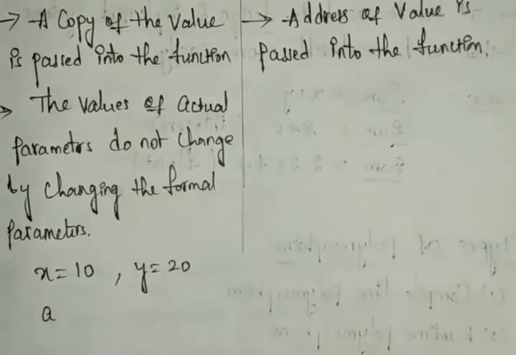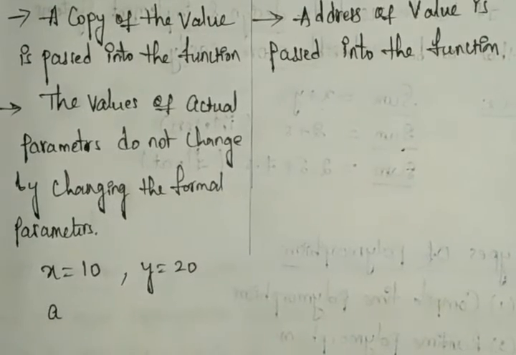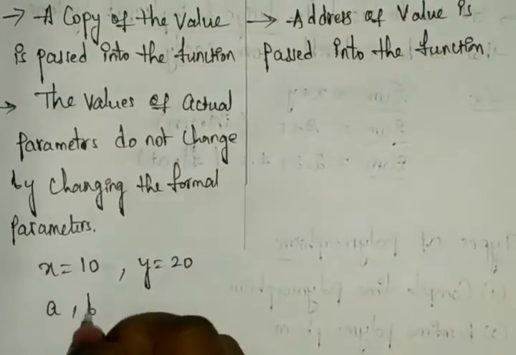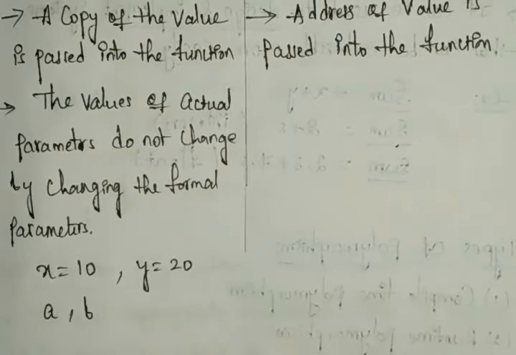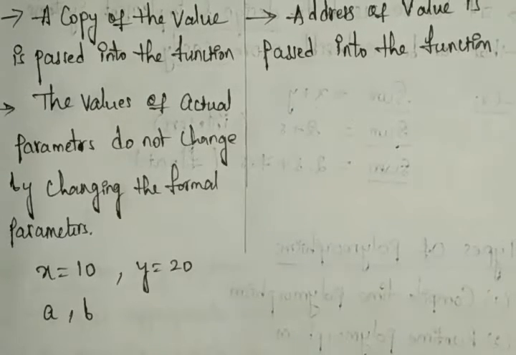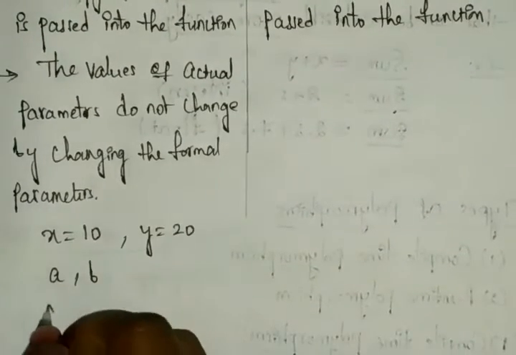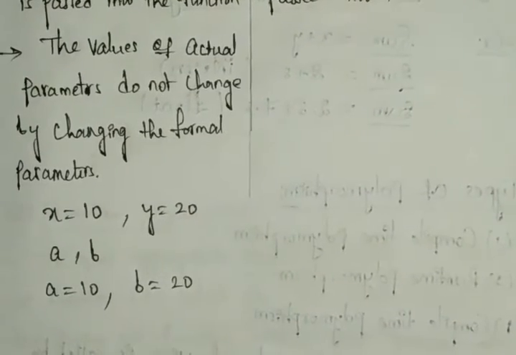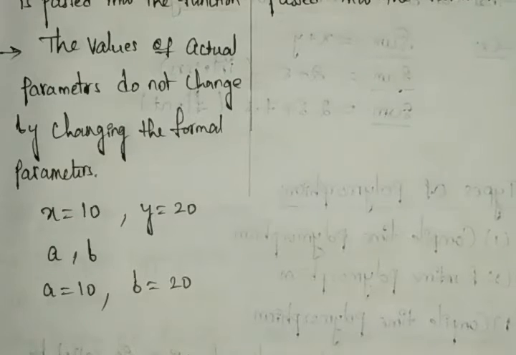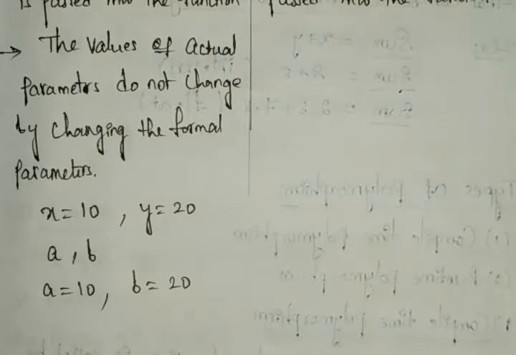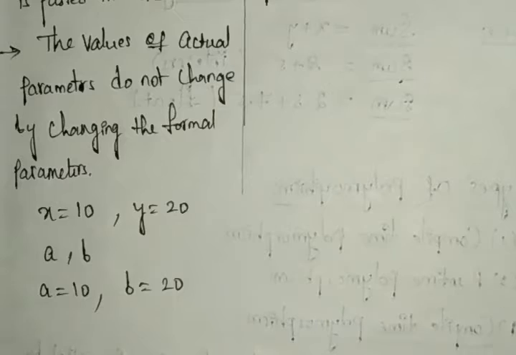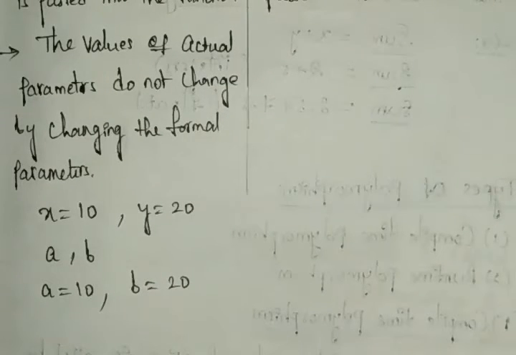Suppose you take other variables besides x and y, say a and b. In the program you define the value of x as a and the value of y as b. So at that time a takes the value 10 and b takes the value 20. Whatever condition you give is satisfied by the program. If you give a plus b and b plus 2, then a is 30 and b is 22, like that.